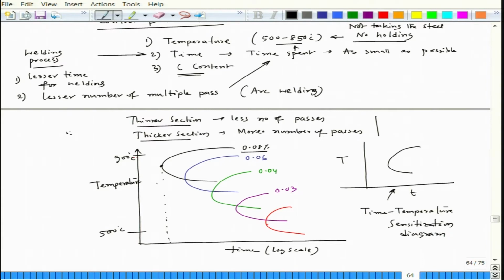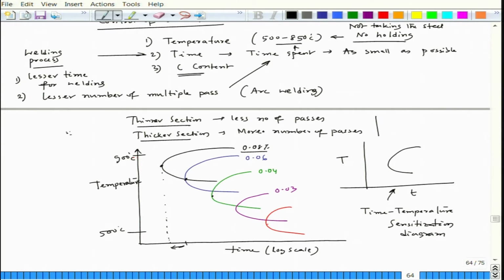Now, as we go towards the right, since it is in log scale, even a small change in that particular length on the log scale will produce a huge change in the time, because the time would increase: that nose temperature, that is the minimum time required for sensitization. Here, as you see at 0.06, it still has a chance of getting sensitized, because the minimum time is sufficiently small. As we go to 0.04, the time is going further towards the right side.